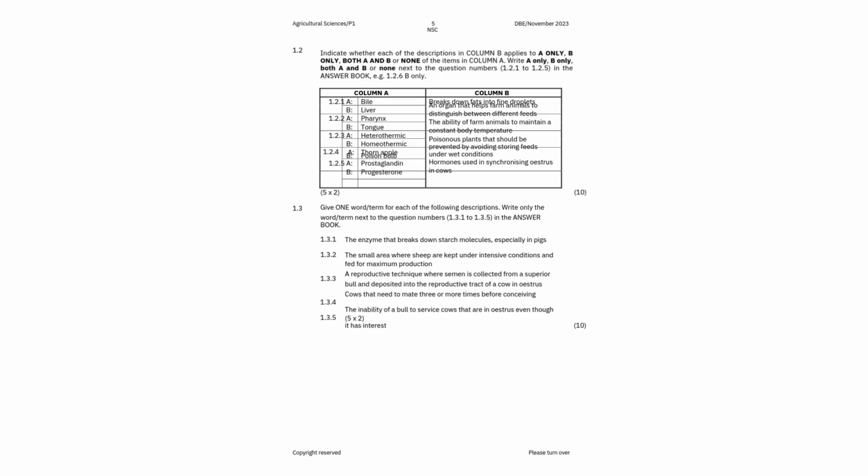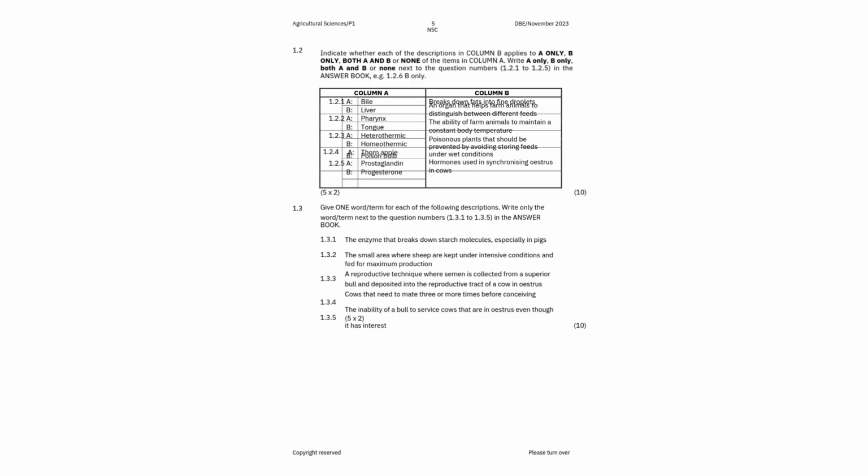Now bile, which is inyongo, is that substance in animals and human that break down the fats. So it is produced by the liver. Now, what does this mean? Your answer there, you're gonna write both A and B because both of them break down the fats into fine droplets. They work together.